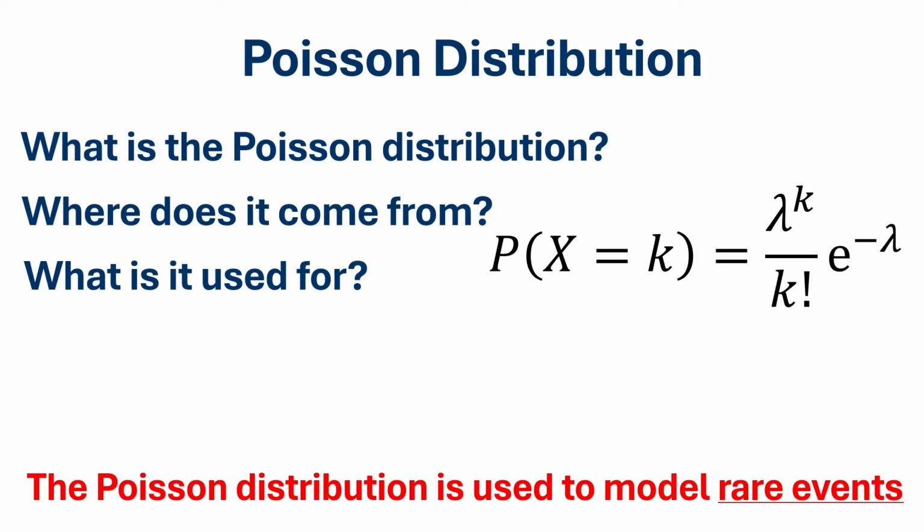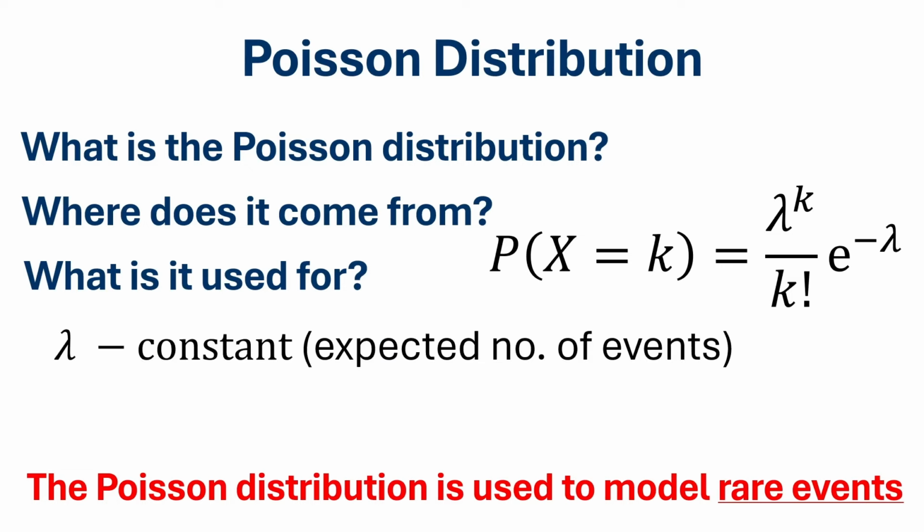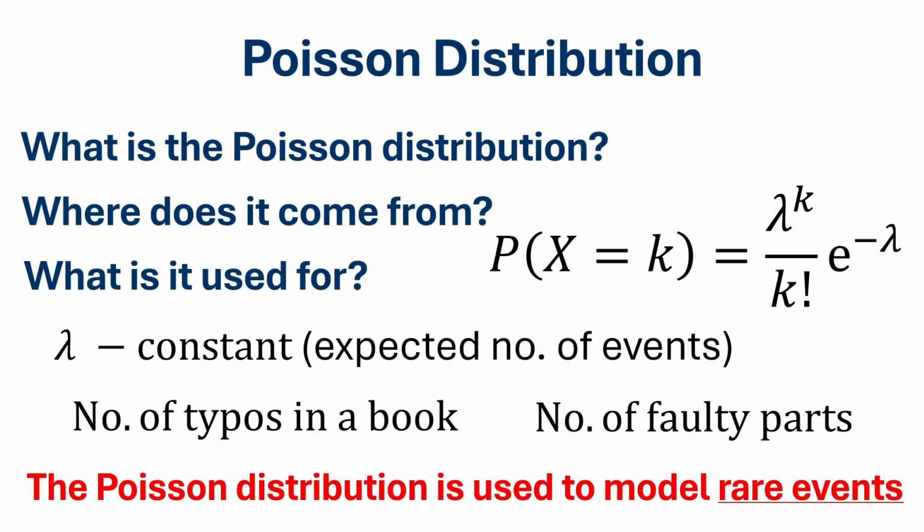It's a constant that's defined in a certain way, and it represents the expected number of events. Throughout the course of this video, I will explain how this is defined and how it's actually used in the Poisson distribution. When we say the expected number of events, we mean a distinct number of outcomes of something. For example, lambda could represent the number of typos in a book or the number of faulty products from a production line. You might be thinking, what do I mean by a rare event?